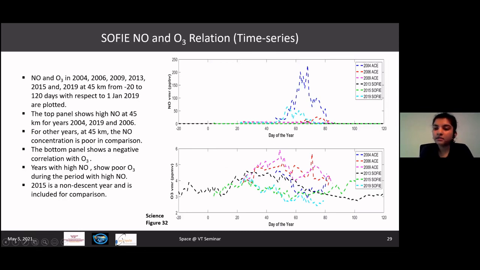And in years 2013 and 2019, although they were descent years, the amount of nitric oxide that reached 45 kilometers was not very much, because of which there is a negative correlation, and we see that the ozone concentration at 45 kilometers marked by the magenta line here and the black line here are relatively more than that of 2019 and 2004.